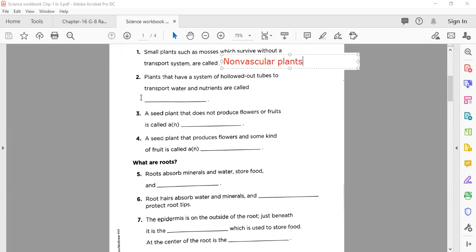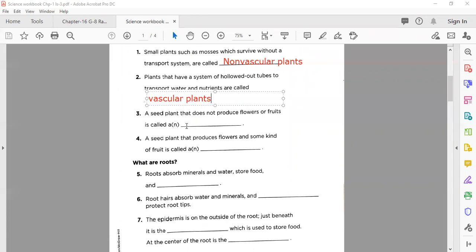plants. Now the second blank here is about plants that have a system of hollow tubes to transport water and nutrients. Yes, very easy, you already learned about them. If tubes are present, what do we call them? Well done, very nice. The students are sending me the answer in the chat. Vascular plants.